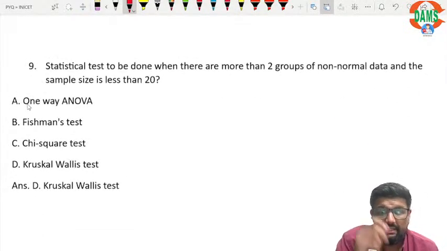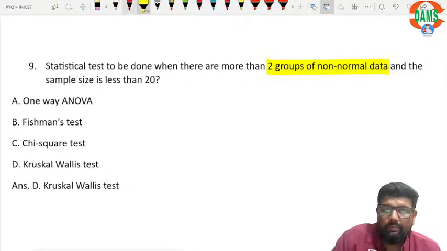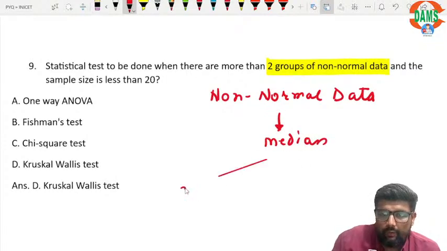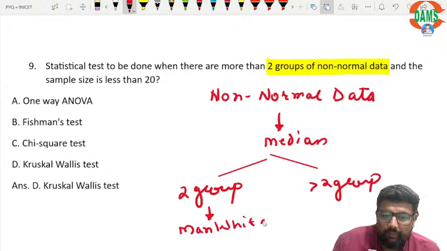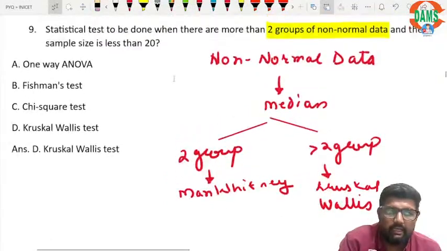Okay, statistical test to be done where there are more than two groups of non-normal data. If you have non-normal data, it means median is given. Now if you have two groups, you use the Mann-Whitney U test. If you have more than two groups, we use, yes everyone, Kruskal-Wallis. We discussed this in class.